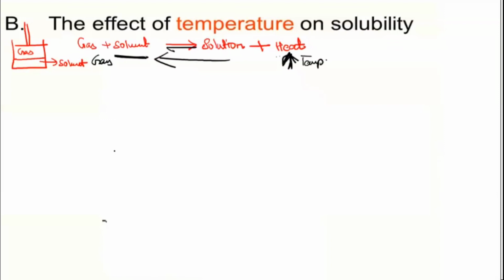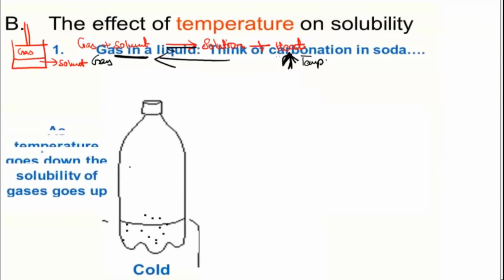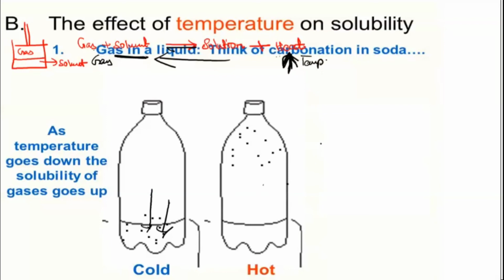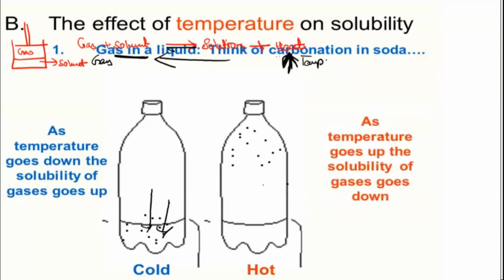So remember, when the temperature is lower, the solubility of these gases will be higher, because more gas will go into the solution. But when you try to heat them, whatever gas was present in the solution will try to go back into the gas and solvent form and escape. That will lead to a decrease in the solubility. So as the temperature goes up, the solubility of the gas will decrease. You have to remember this, because the dissolution process was an exothermic process. So if you increase the heat energy, they will try to go back in the form of gas and solvent.